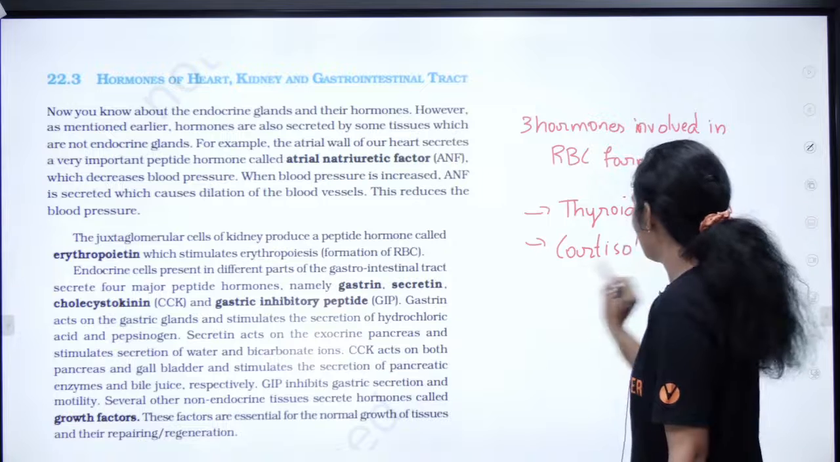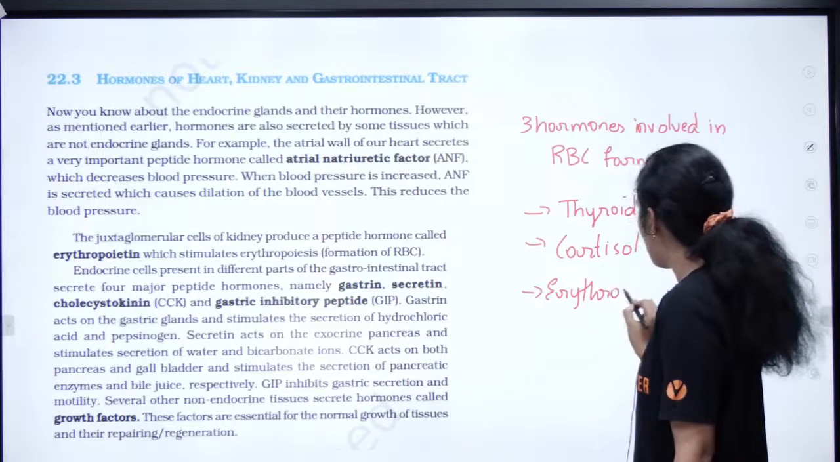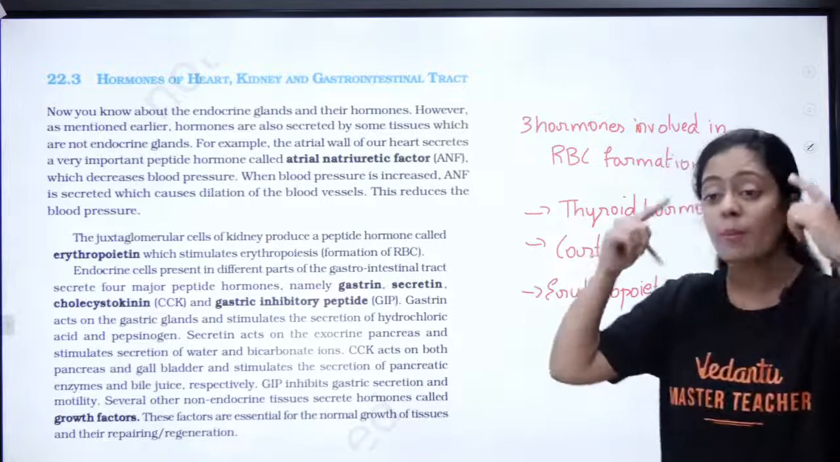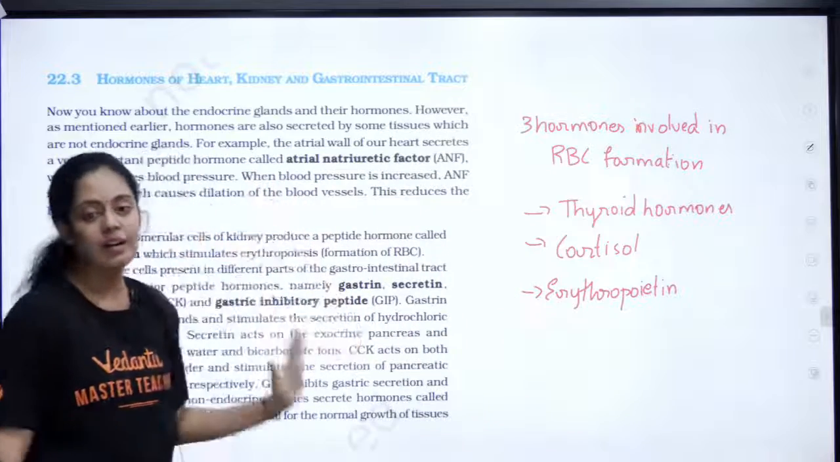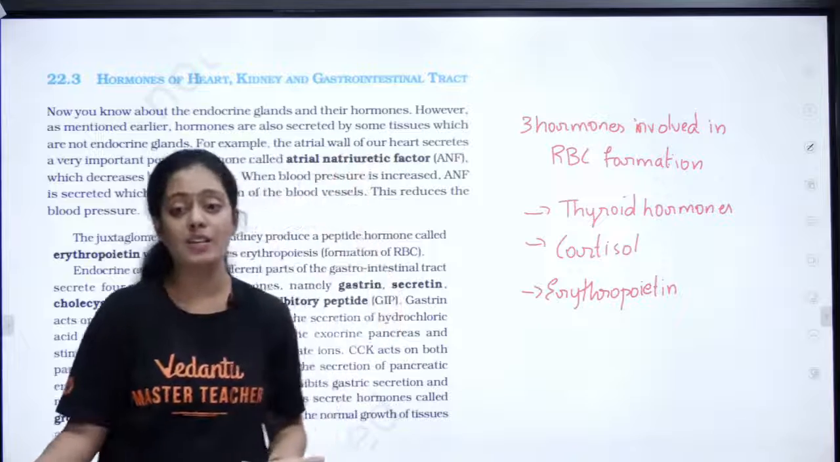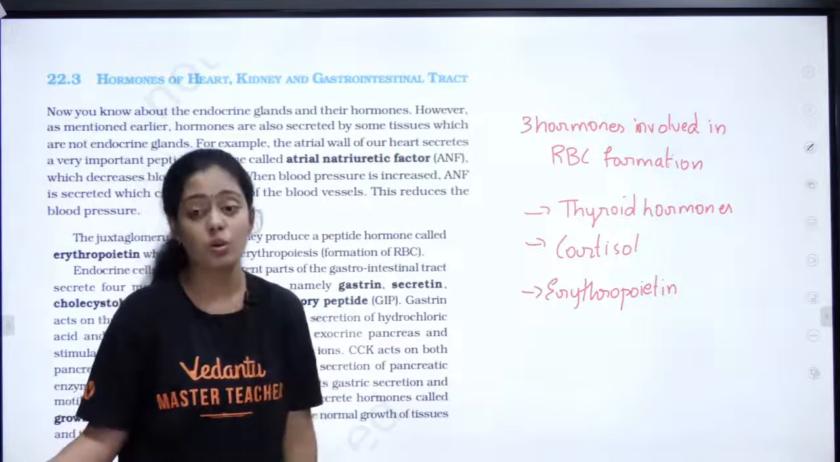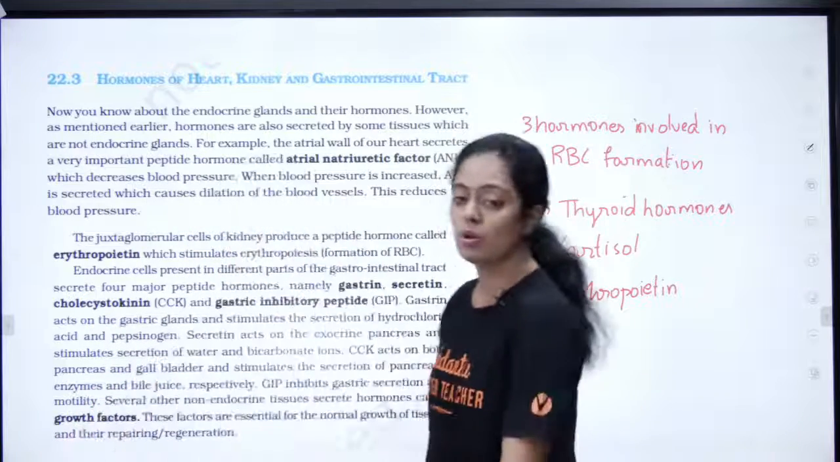Then what we studied just now, right? Erythropoietin. This is how you should study. Okay, you need to combine, gather the information, process it in your mind and think what kind of question they can ask. They can ask which of the following hormone is involved in RBC formation. They can give a lot of hormones and ask to pick the correct combination. You should remember it as thyroid, cortisol and erythropoietin.